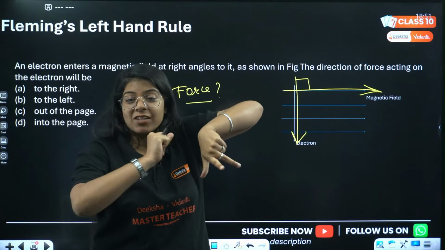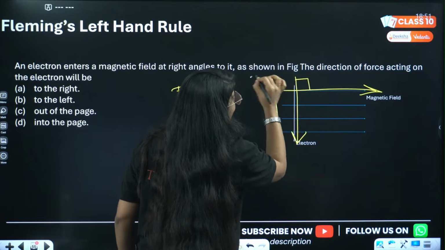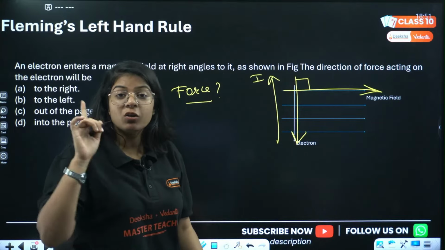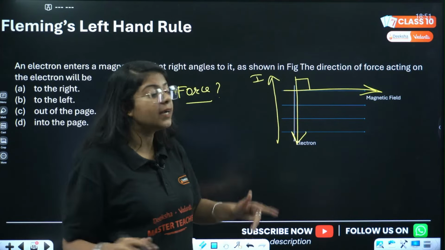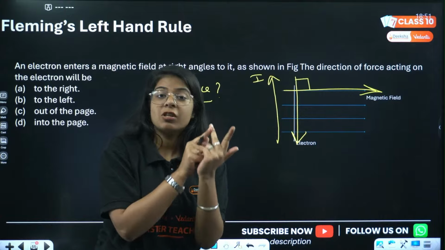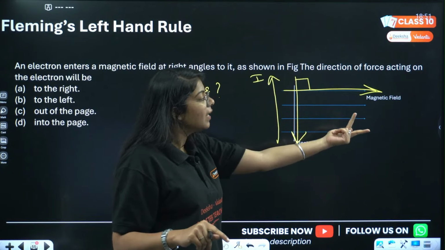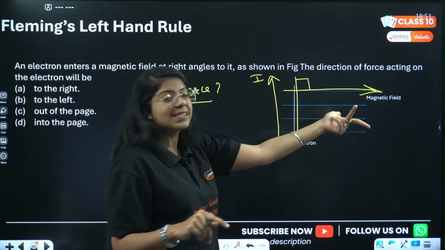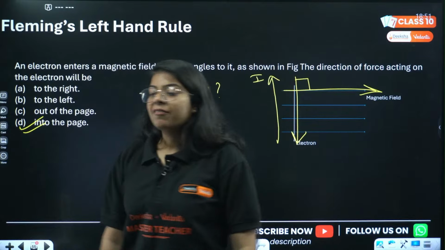But good catch, what do we have to do? Current is in the opposite direction of electron. So do not make this mistake. Electron is in the opposite direction of current. So actually this gives the direction of current, so it is upwards. Magnetic field, current and force. So force is inside the page. So very good to whoever answered D. Very very good.